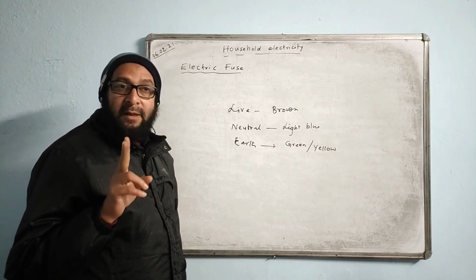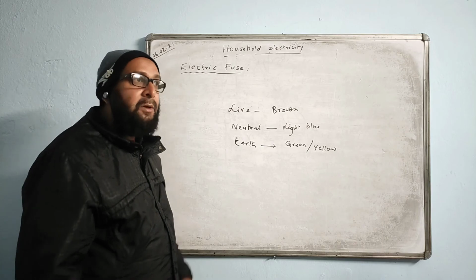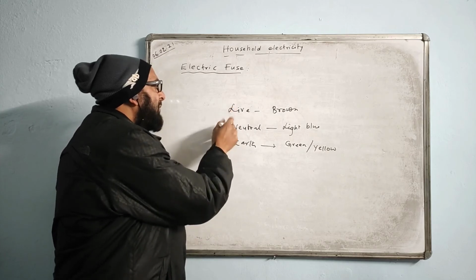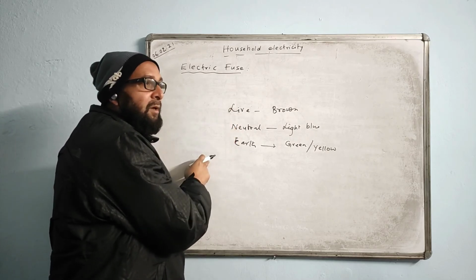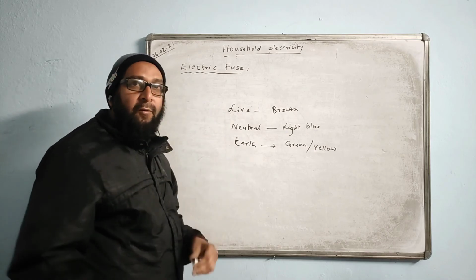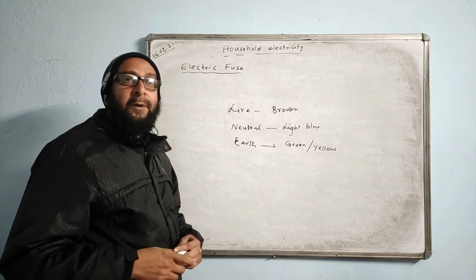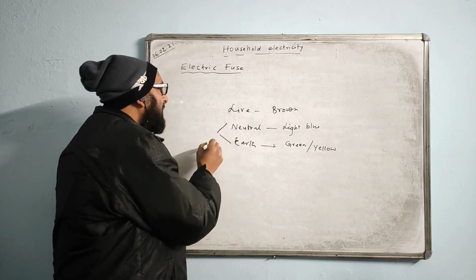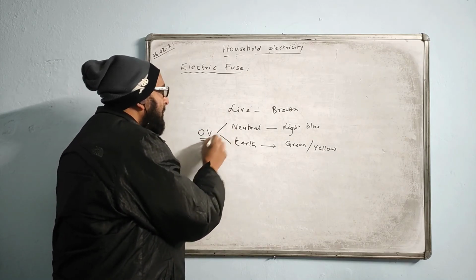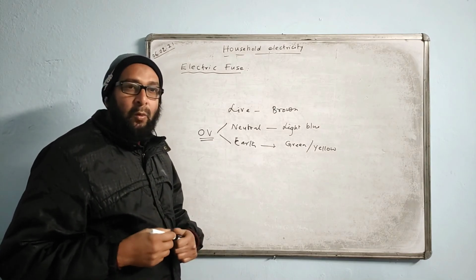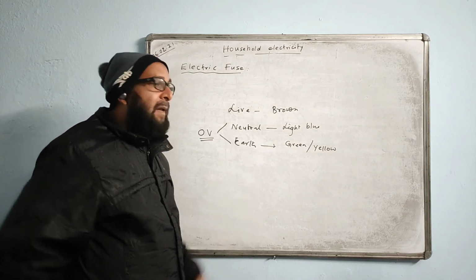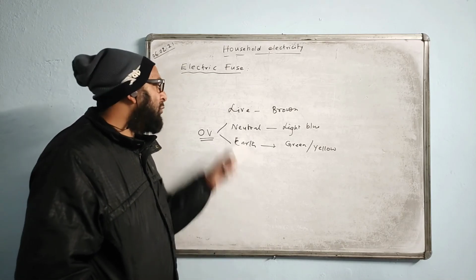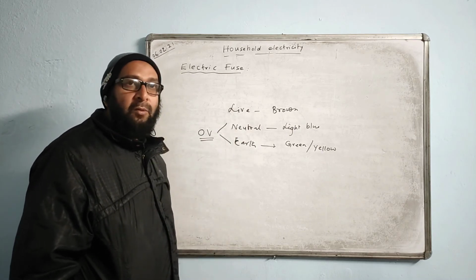This is also important. Two of the wires are kept at the same potential. Which two wires are kept at the same potential? Do you know? Not neutral and live. There will be no potential difference. Current will not flow. How can you keep them at the same potential? When potential is the same, the potential difference is zero, the current will not flow. Neutral and the earth are kept at the same potential, and that is zero volt. So name the two wires which are kept at the same potential, and what is the value of their potential? You say neutral and the earth, and the value of their potential is 0 volt.